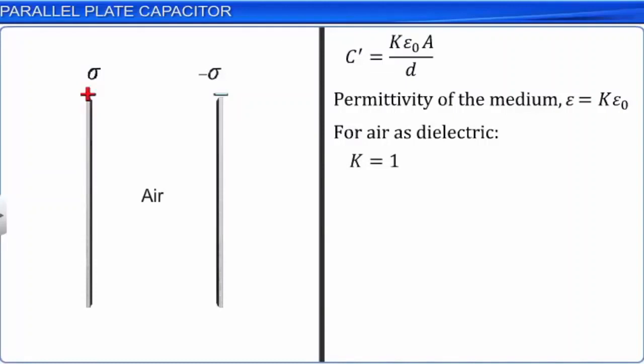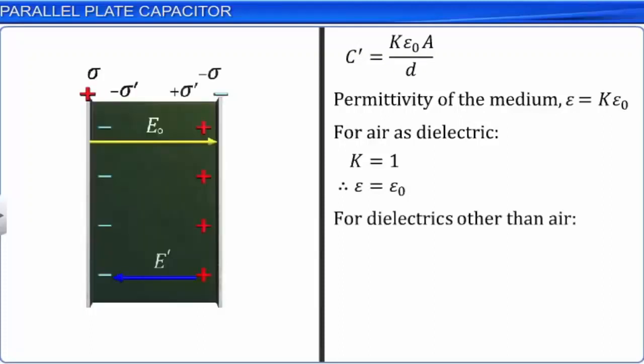Hence, we have epsilon equal to epsilon naught for air. For dielectrics other than air, we have the dielectric constant K greater than 1. The dielectric constant K of the medium is defined as the ratio of the permittivity of the medium epsilon to the permittivity of the free space epsilon naught.